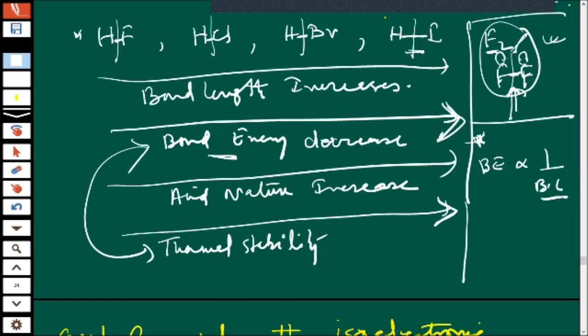No. If you write increase, do you know what it means? Thermal stability will increase means if I heat them, you are telling that this bond will not break easily.